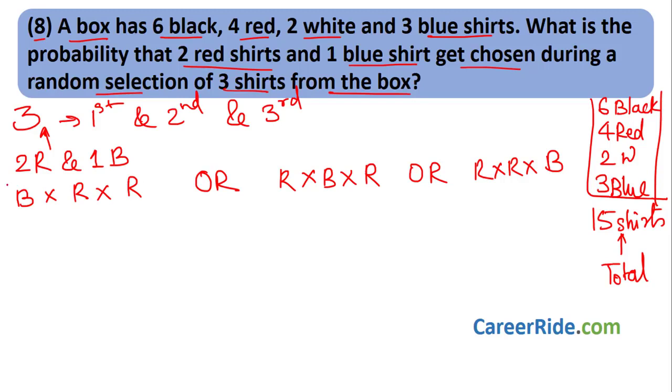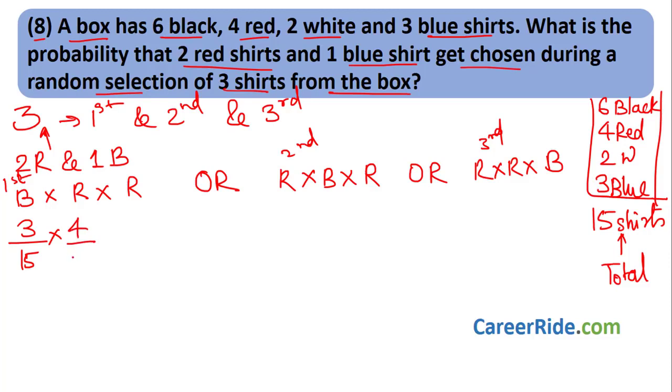Now in the first scenario, where I choose blue, red and red, this is the second scenario, this is the third scenario. In the first scenario, first I choose a blue shirt. What is the probability of choosing a blue shirt? How many blue shirts are there? 3. Total shirts 15, multiplied by, I take a blue shirt and keep it in my hand. Now I choose a red shirt. How many red shirts are there? 4 divided by total number of shirts.